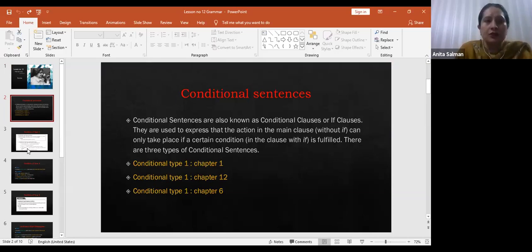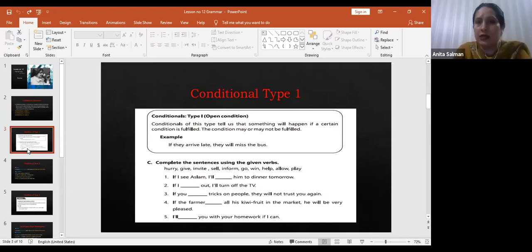So we are going to revise today conditional type number 1 that you can take out your chapter number 1, its exercise. Chapter number 1, its exercise. There you can see conditional type 1 that you have already read. We are going to revise it. Okay, what is conditional type 1? They are open conditions. Open conditions mean if this condition will be fulfilled, then only you will get this result.